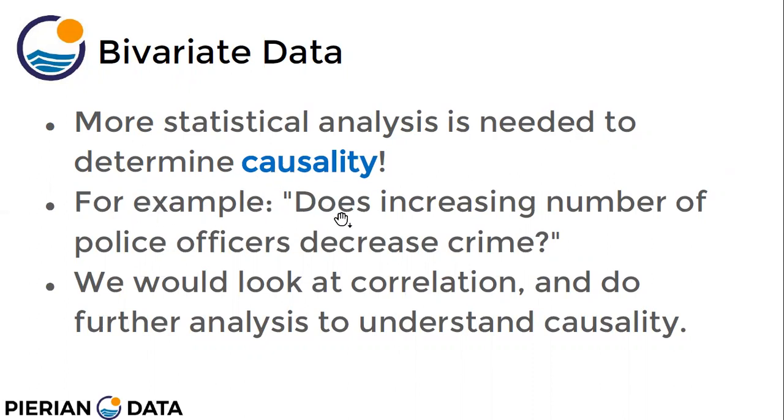For example, does increasing the number of police officers decrease crime? If we increase the number of policemen working in an area, is it necessary that the crime will decrease? We would look at the correlation and do further analysis to understand the causality. If we see a correlation in the graph, that does not explain the reason for it, so we have to do further analysis.